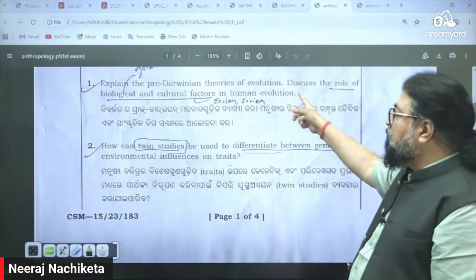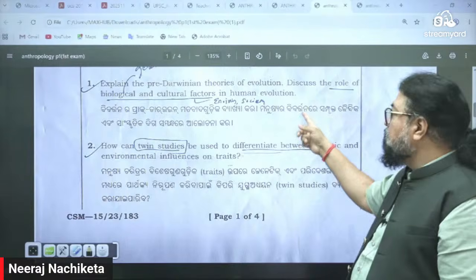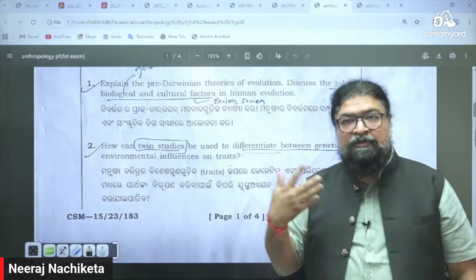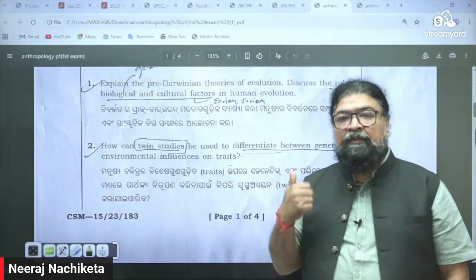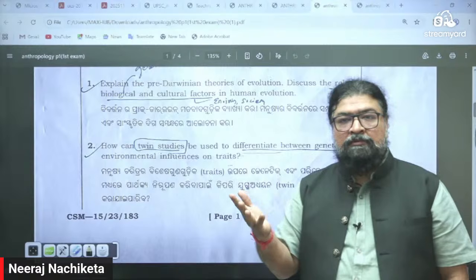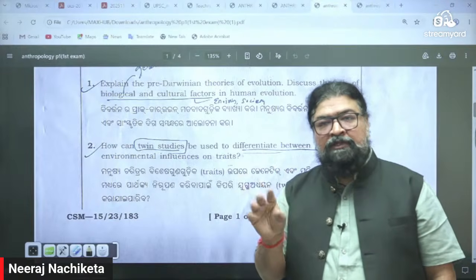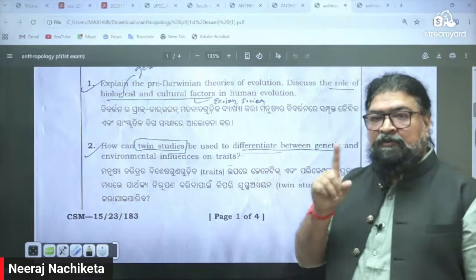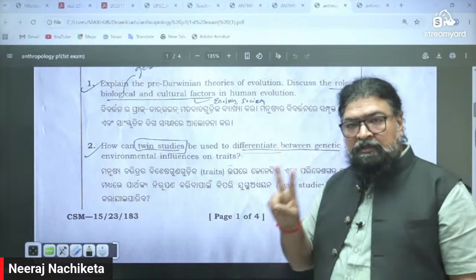Explain the pre-Darwinian theory of evolution. Orissa Service and WBCS, West Bengal Civil Service, will have direct questions. If you prepare the static part properly, you will be able to do it. In WBCS, you have a single paper. Here in Odisha, you have 2 papers.